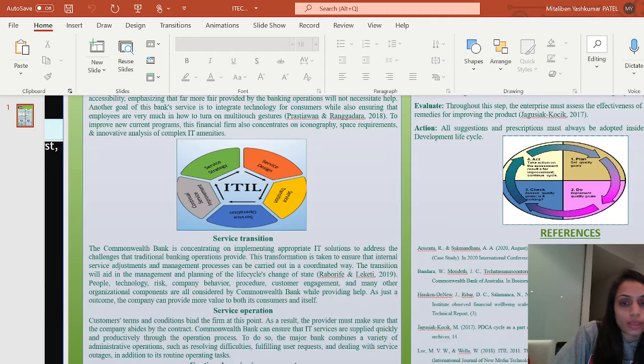Now, service transition. It is an IT solution to address the challenges that traditional banking corporations face. Service operation. The provider must make sure that the company is bound by the contract and terms and conditions at this point. Continuous service improvement. It aims to improve products and processes. Continuous improvement is critical for Commonwealth Bank because it allows the bank to use quality management techniques to better understand failures.